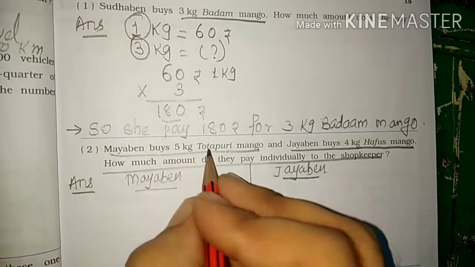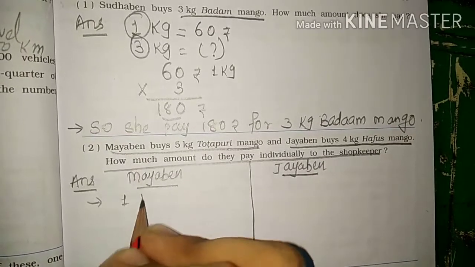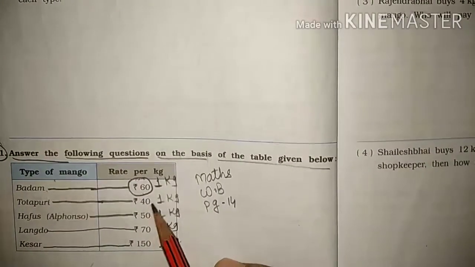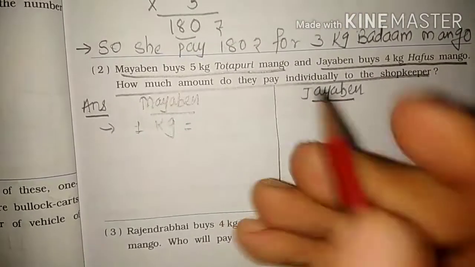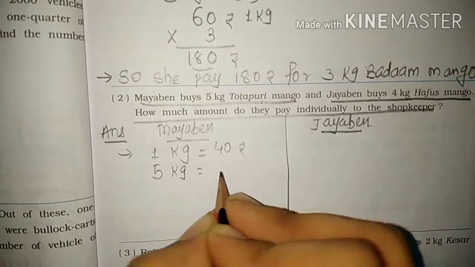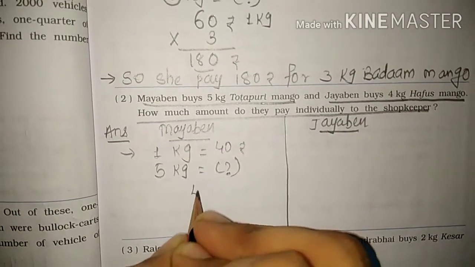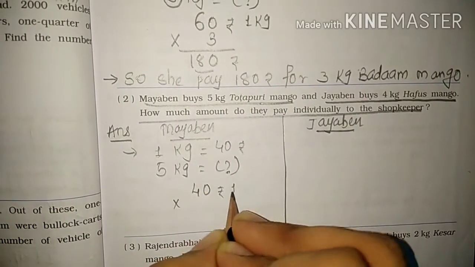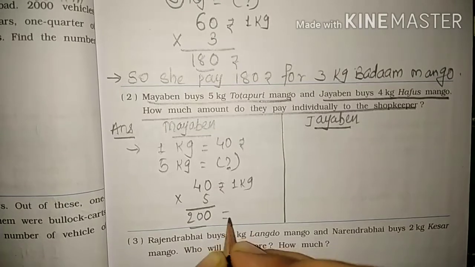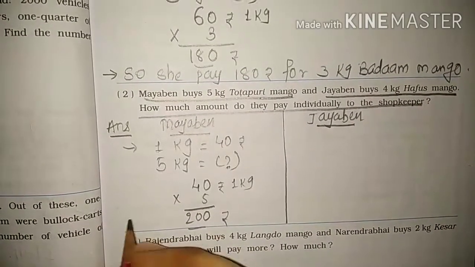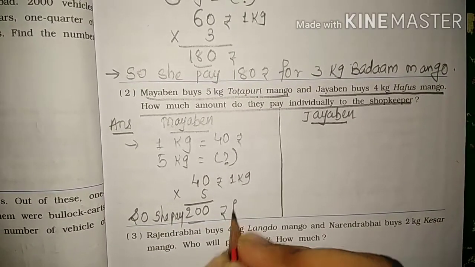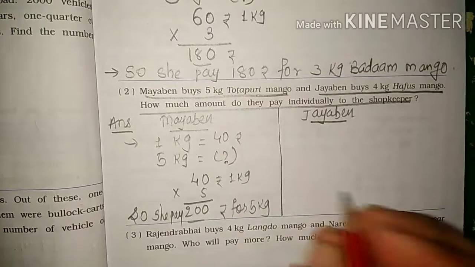So students, Maya Ben buys totapuri mango. So the price of 1 kg totapuri mango, let's look at the table here. What is the price of totapuri mango? 40 rupees. Okay, coming again to the book. 40 rupees. Then how much does she buy? She buys 5 kg. What should be the answer? Again we'll do the multiplication here. 40 rupees for 1 kg into 5. 5 zeros are 0, 5 fours are 20. It means 200 rupees. So what will we write students? So she pays 200 rupees for 5 kg.